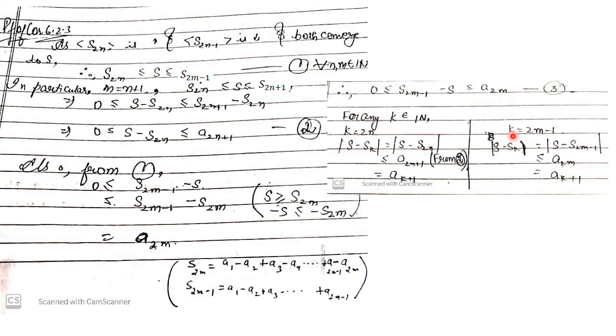Put the value: k is 2m−1, so 2m is k+1, so this is a_{k+1}. So again we have |S − Sk| ≤ a_{k+1}. So for any k in N, be it even or odd, we get |S − Sk| ≤ a_{k+1}, which proves the corollary.